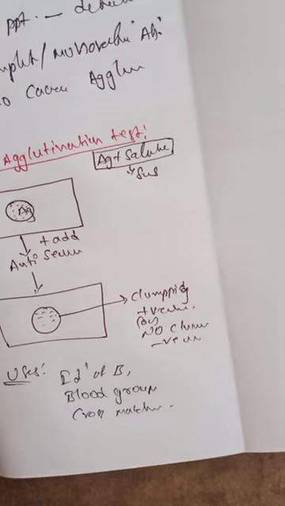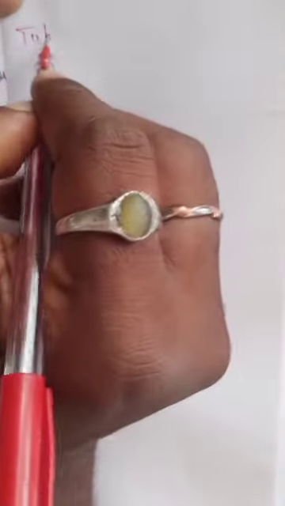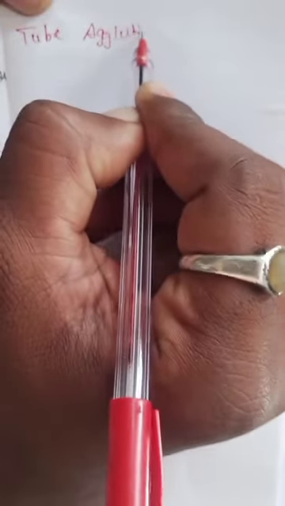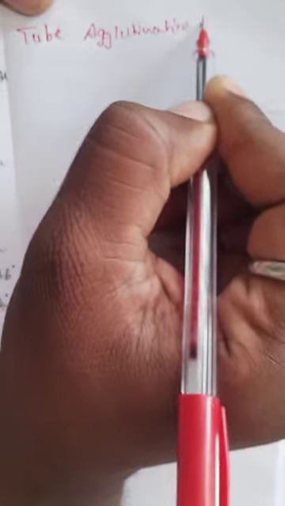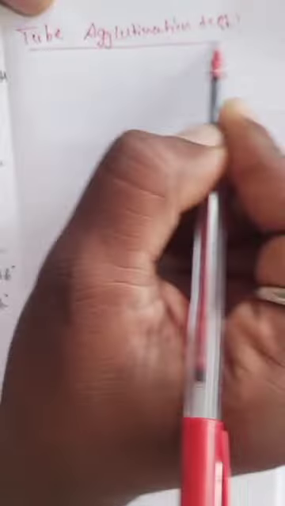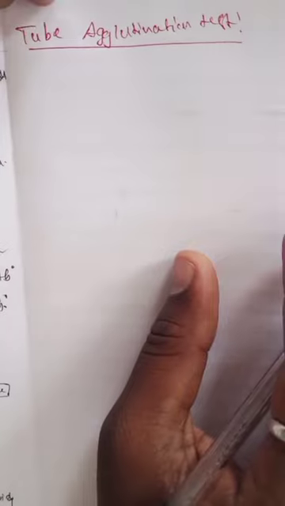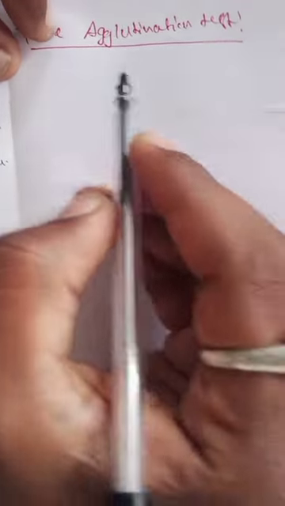So the next one is the tube agglutination test. The tube agglutination test means, here, take one test tube.